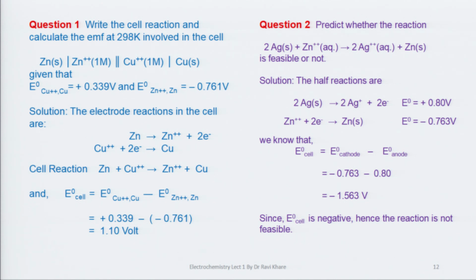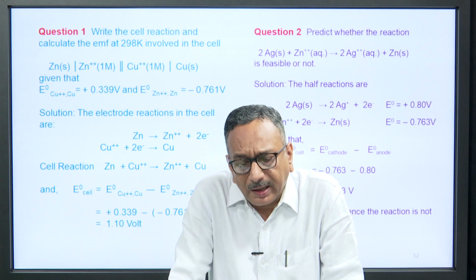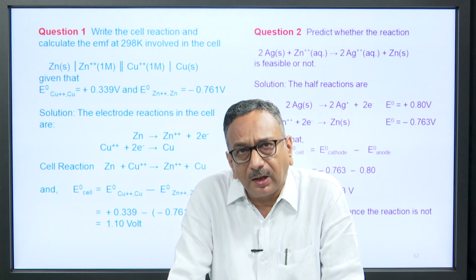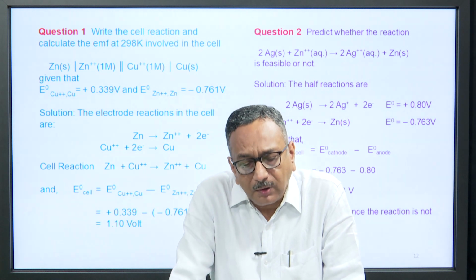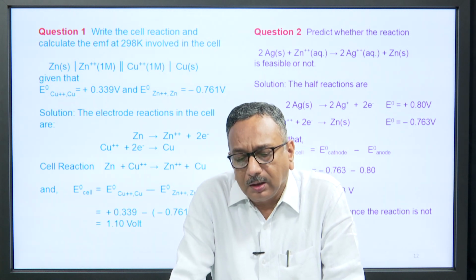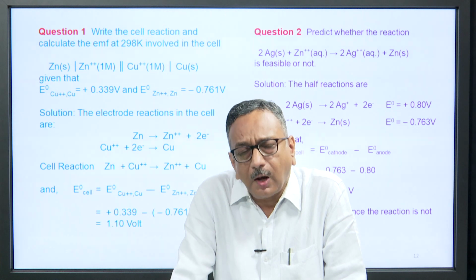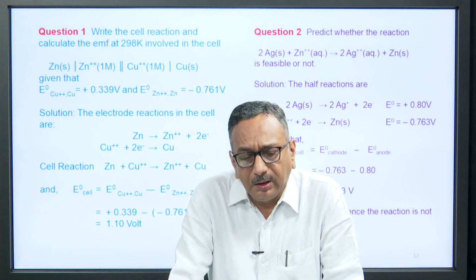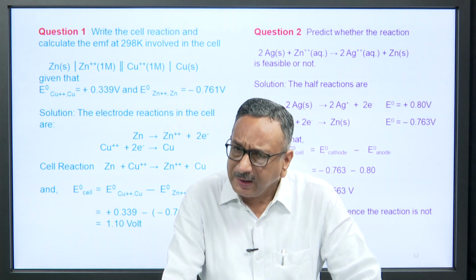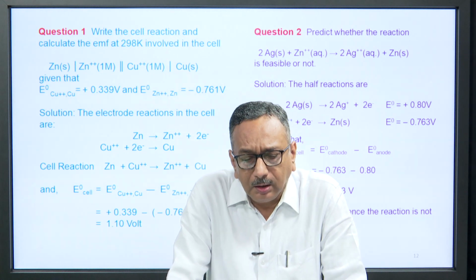Then double lines, this is the salt bridge. Then copper ions within brackets 1 M, the concentration of copper ions in the electrolyte. Single vertical line, copper in solid state. This is the cell. We will discuss it later, but this is the cell.